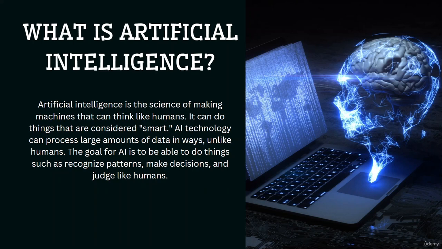Okay, so AI technology can process large amounts of data in ways unlike humans. So AI is basically artificial intelligence. So this particular technology basically can process a large amount of data or an input in a way unlike humans.